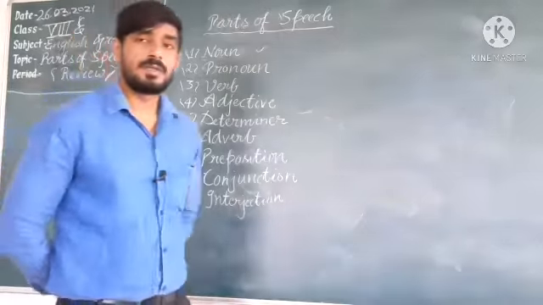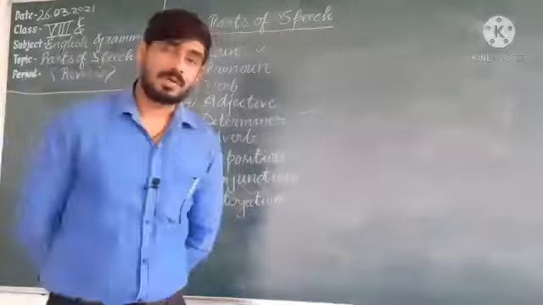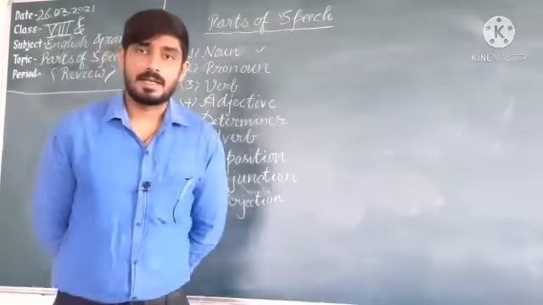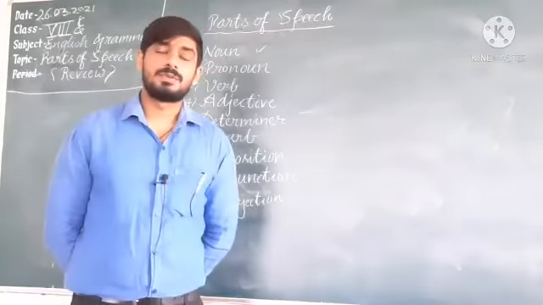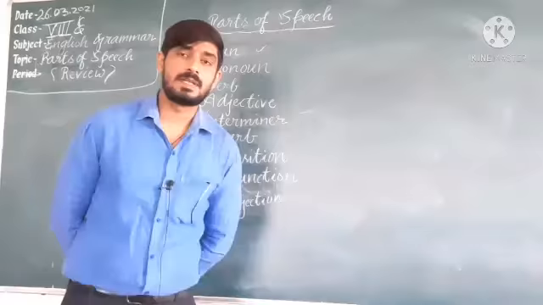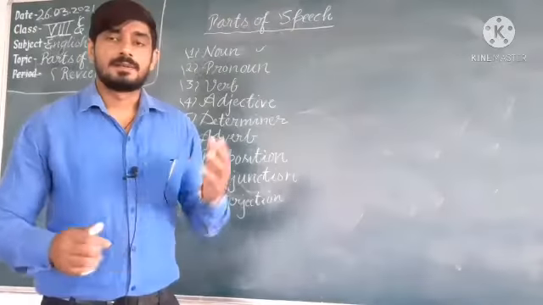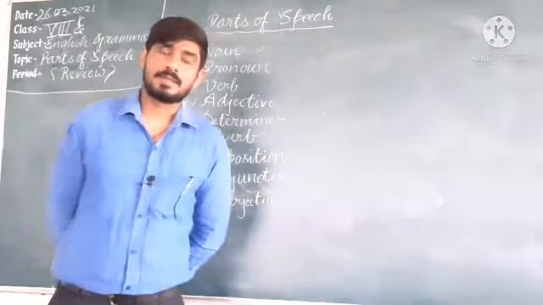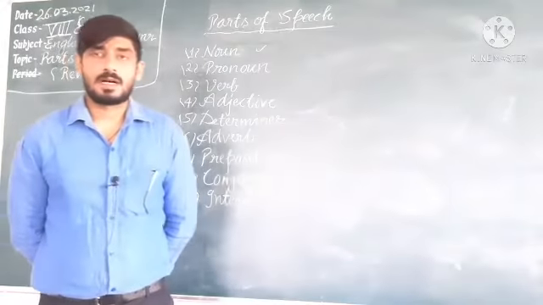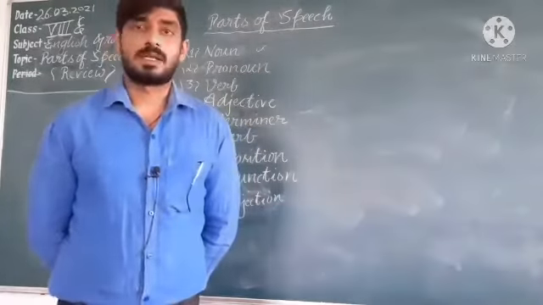Second one is pronoun. A pronoun is a word that is used in place of a noun. Personal pronouns: I, we, he, she, it, they, them. Afterward, reflexive pronouns: himself, herself, yourself, themselves. Possessive pronouns: mine, ours, yours.